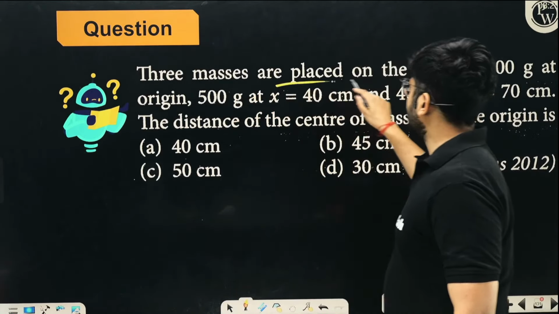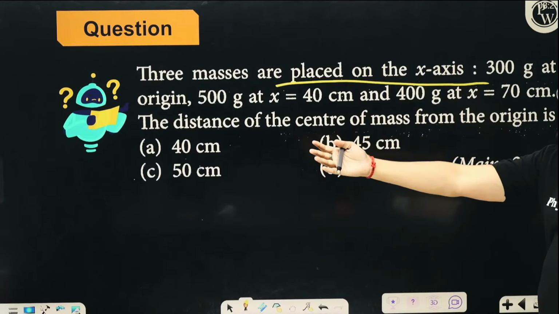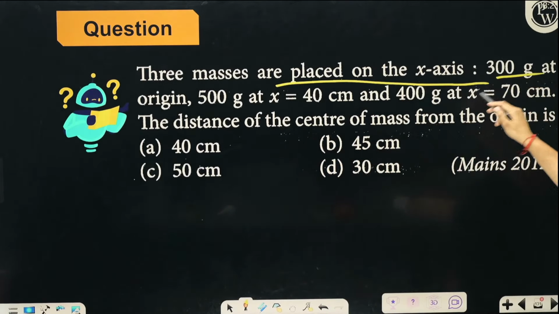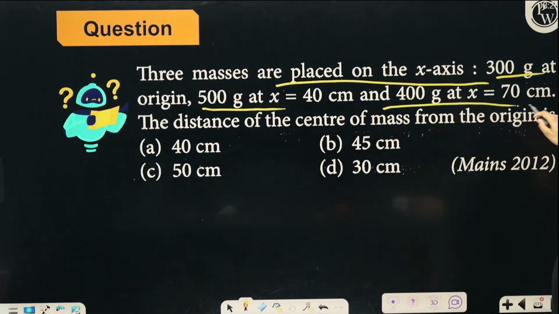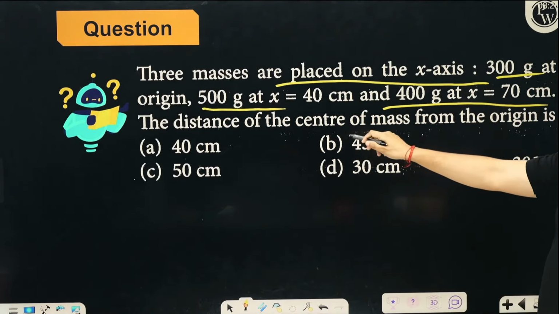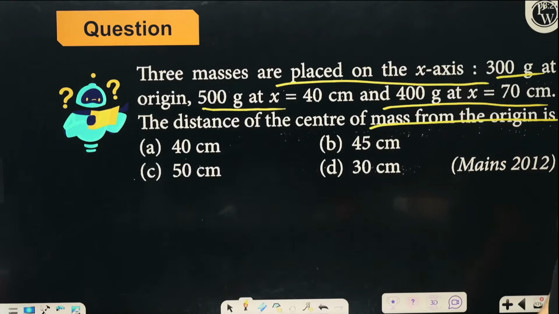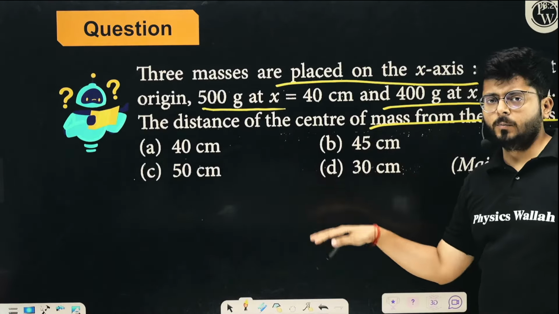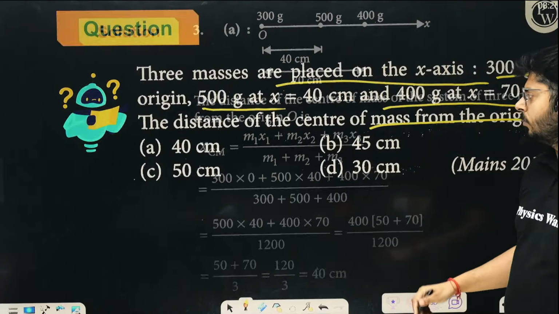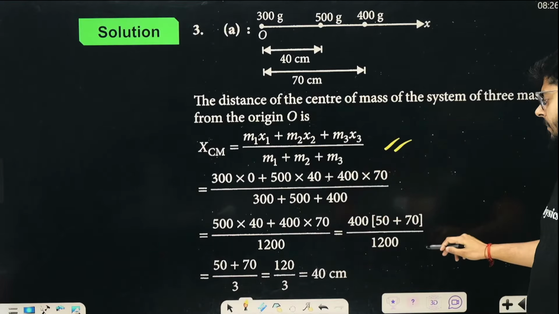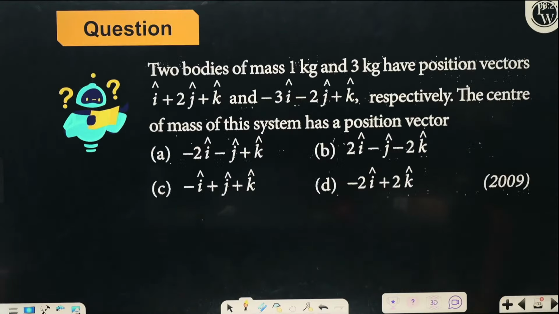Again, there are three masses m1 x1, m2 x2, m3 x3. Three things will happen, right? So there are three masses, 300 grams origin, 500 grams at x equals to 40, 400 grams x equals to 70. The distance of center of mass from the origin is going to be m1 x1 plus m2 x2 plus m3 x3 upon m1 plus m2 plus m3. No problem with that, right? Just add it up and you will have your answer 40 centimeter, right?